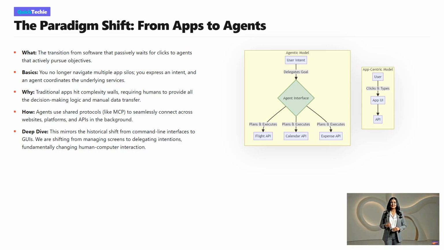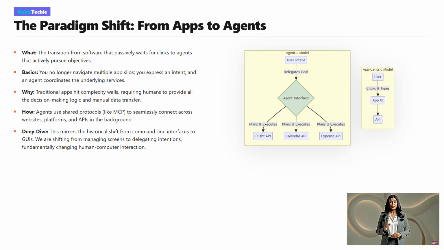You will simply state an intention, like plan a business trip. An ecosystem of autonomous agents will negotiate with airline APIs, check your calendar, and handle expenses in the background. We are moving from a world where we micromanage software to a world where we delegate goals to intelligent, autonomous systems. Our final diagram contrasts the old world with the new.